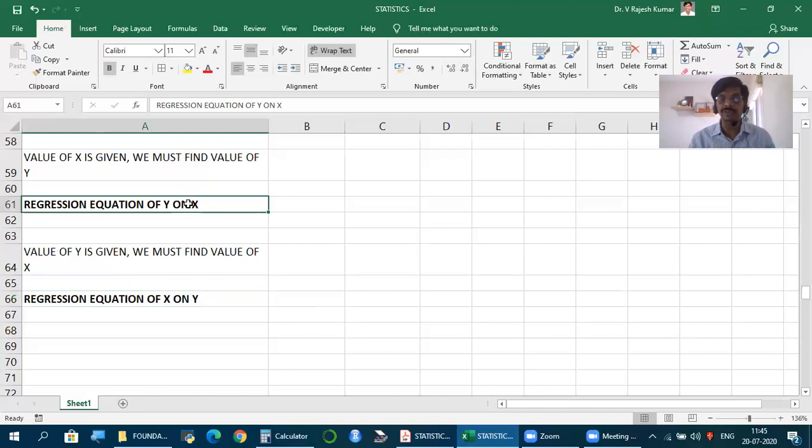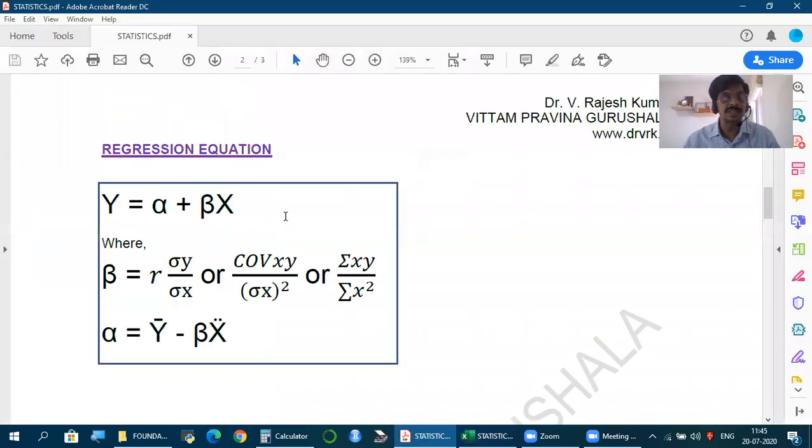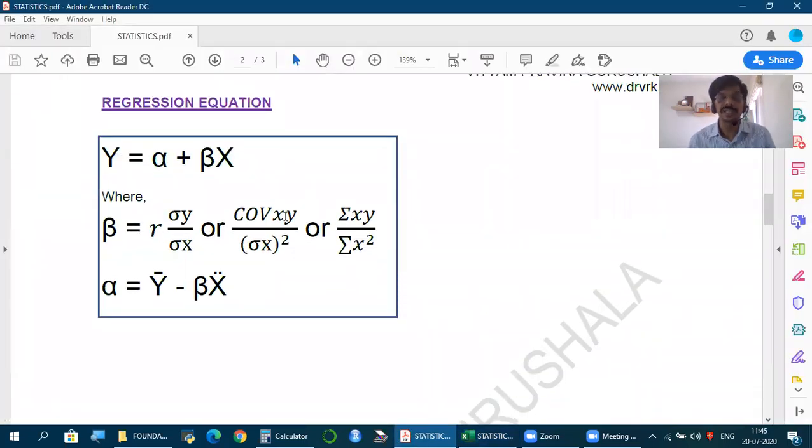so that I can always make one equation, the regression equation of y on x. We can easily make x on y too, but to avoid confusion of different equations and different formulas, this is a standard practice. Whichever we need to find, we take as y, and the variable whose value is given, we take as x. Now, how to make this regression equation of y on x? How will it appear? This is the regression equation of y on x.